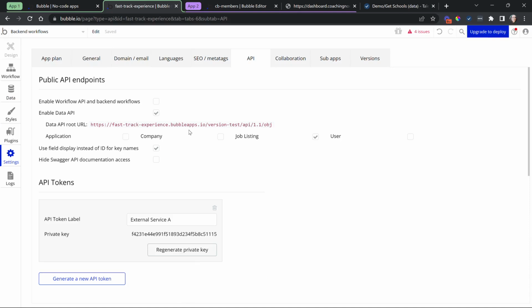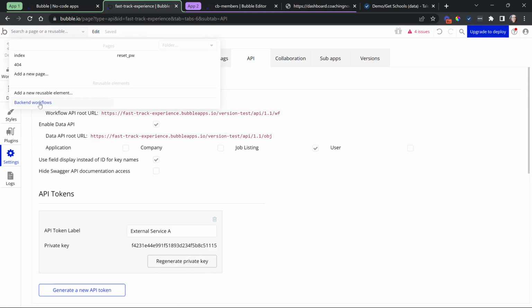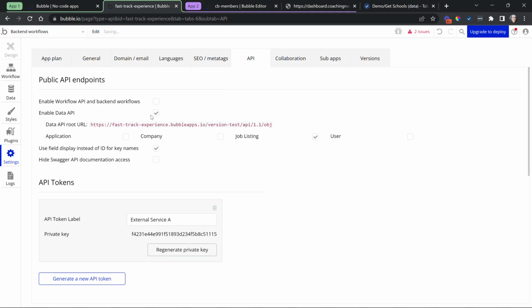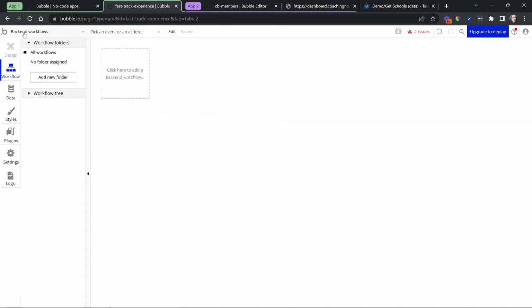Now, let's look at the next API endpoint that you have, which is your workflow API. So when you check this box, you will expose the backend workflow section of your editor, which is this section here. If I turn this off, then that section is going to go away. Okay, so I'm going to turn it back on and head over to the backend workflows. This is where you can create server-side workflows. Now you can trigger these workflows internally. Pages in your application can trigger the schedule API workflow action, or external services can also trigger these.